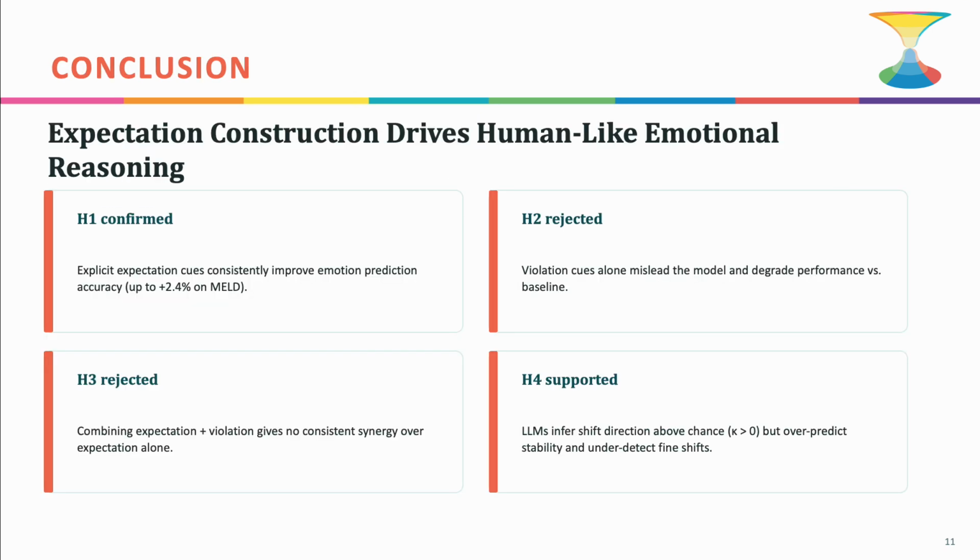Pulling this together, hypothesis 1 is confirmed. Explicit expectation cues generally improve accuracy, up to 2.4% on MELD. Hypothesis 2 is rejected. Violation cues alone actually mislead the model and hurt performance. Hypothesis 3 is also rejected. There is no consistent synergy from combining both cues. They may or may not hurt the performance. And hypothesis 4 is supported. LLMs do infer shift direction above chance, but they overpredict stability and underdetect fine-grained shifts.